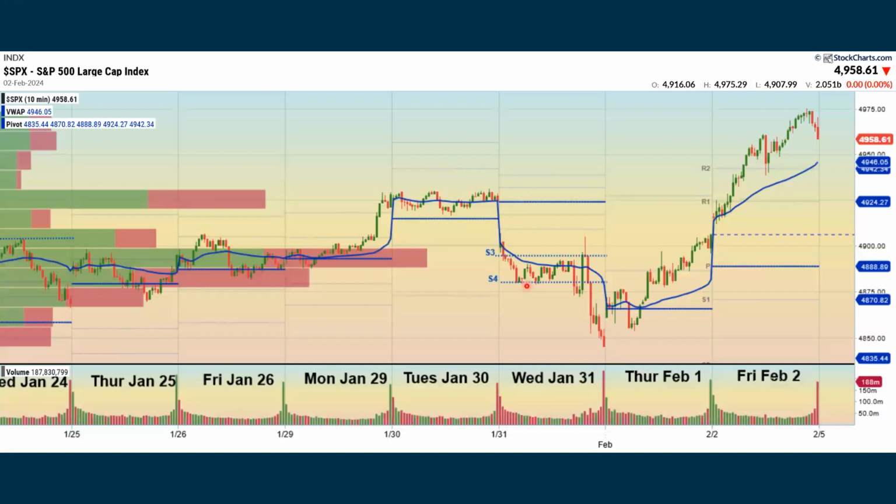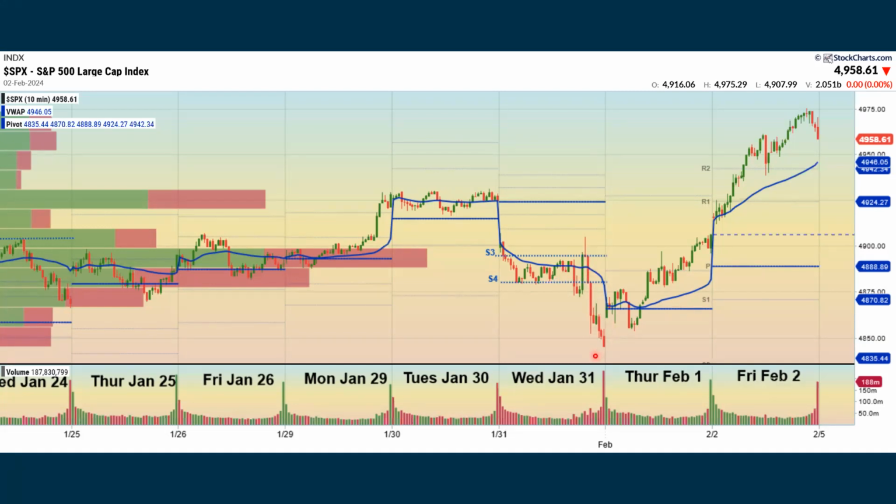Getting into the intraday chart, we go back to Monday's session where we were flat, and then we saw some nice strength going into the close. Tuesday, we were pretty flat. This was ahead of the Fed day. We ended up gapping lower, and this came about before the market even opened. And then we hit S3 and S4, which we rarely hit. We might have even hit S5 down here, but I don't know how to calculate that. And this is after Chairperson Powell said, no, we're not going to be cutting rates in March. Boom, down goes the market.